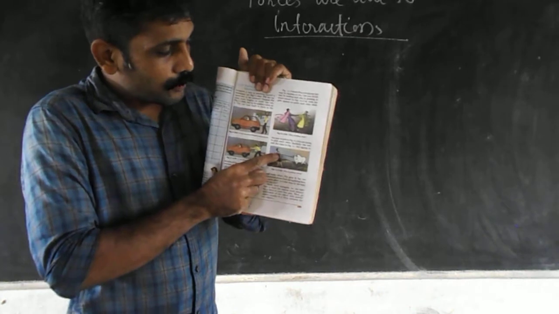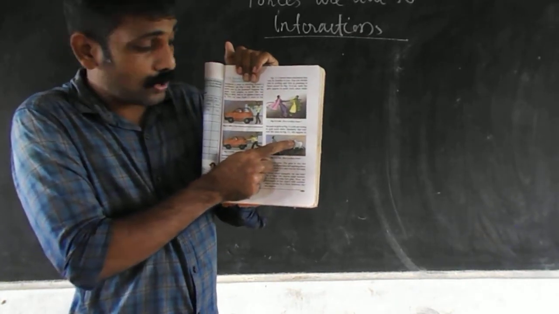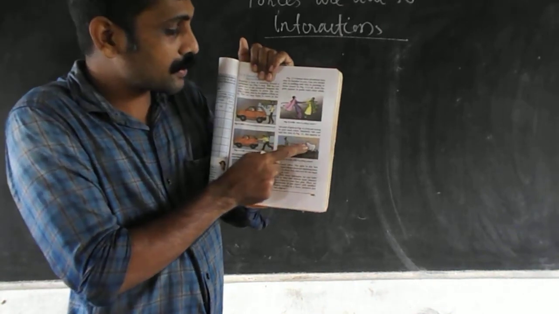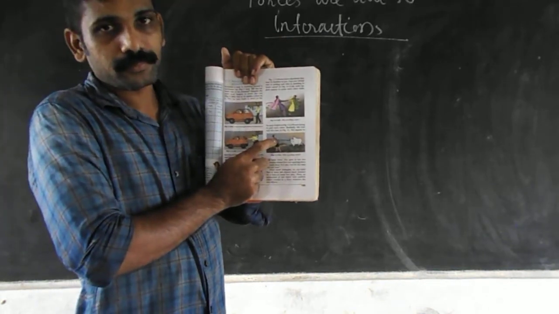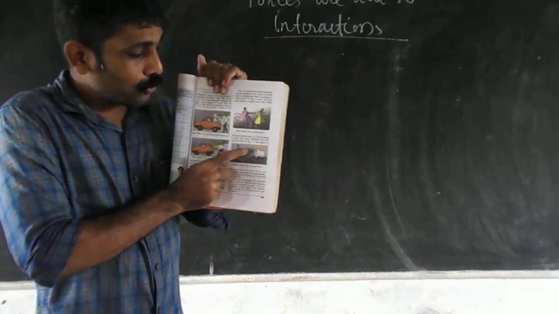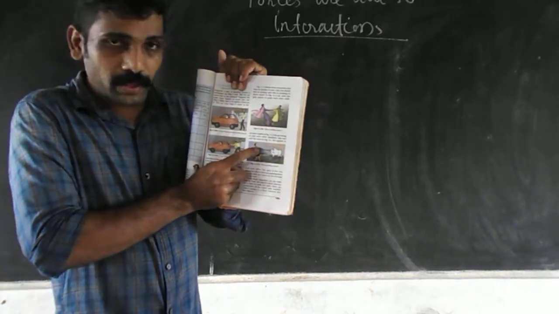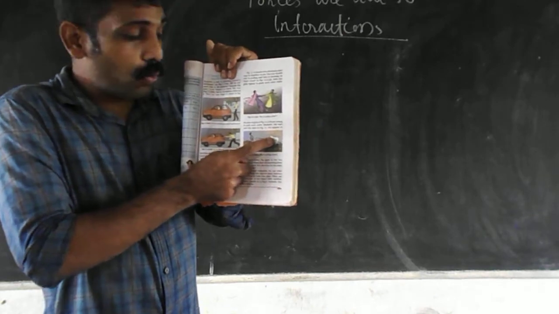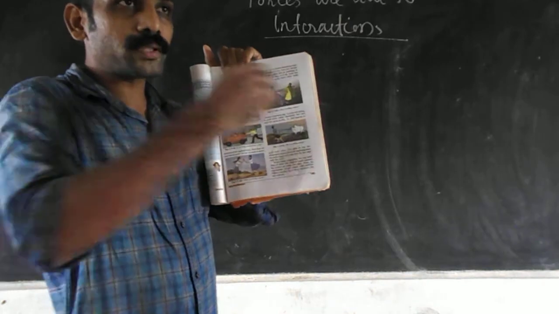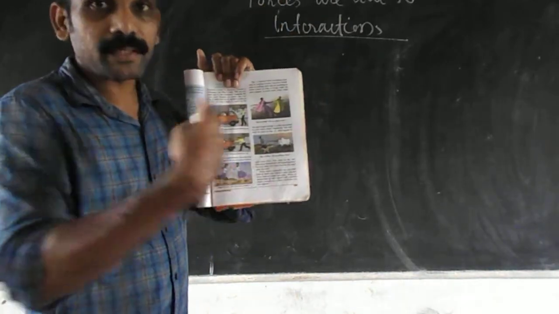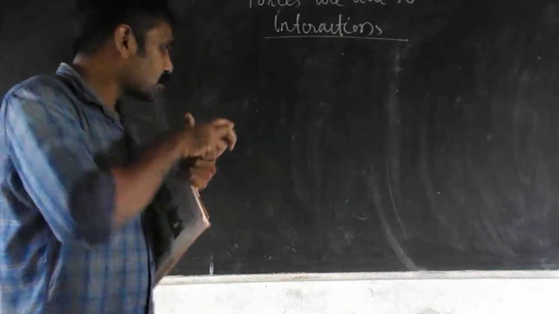In this case, the boy is pulling the cow. The cow is standing. Okay, the boy is pulling the cow, and the cow is also pulling the boy. So the boy is pulling the cow, that means the boy is giving a force on the cow. The cow is pulling the boy, that is, the cow is giving a force on the boy. So here also forces are given to each other.